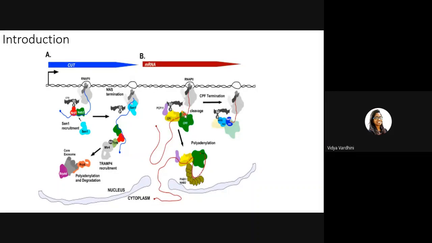So this free end, the RAT1 and other exonucleases present in the cell degrade this entire transcript. So there is no non-coding transcript from this area. This is how mRNA transcription takes place, and this is how the termination takes place. Now the messenger RNA, as we know, will go to the cytoplasm and then it is translated into protein.